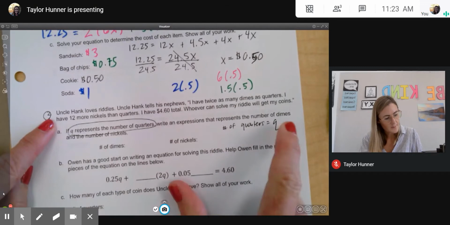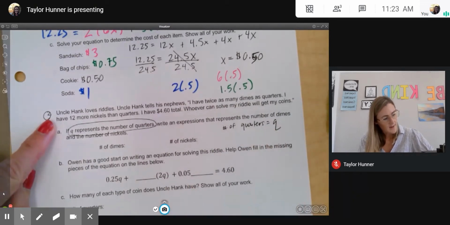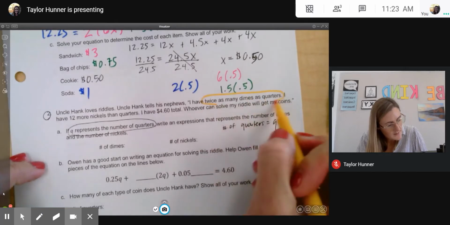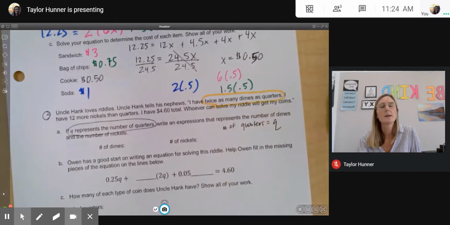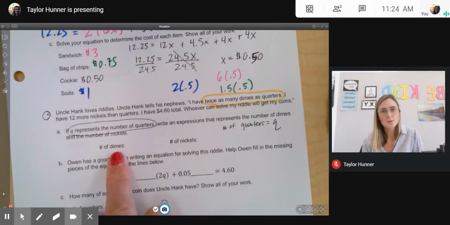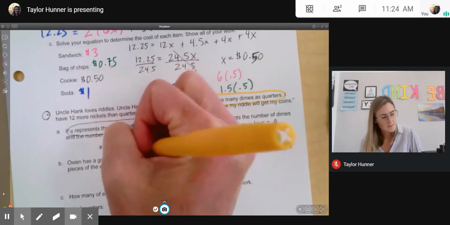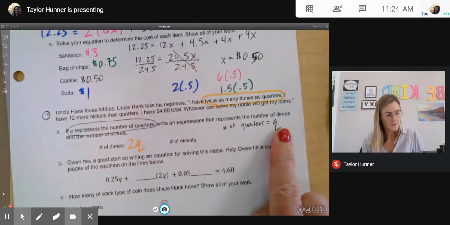So I have Q number of quarters, and I know that I have twice as many dimes as quarters. So that means I have more dimes than quarters. So the number of dimes will be equal to 2 times the number of quarters. So 2 times Q, which is our number of quarters.